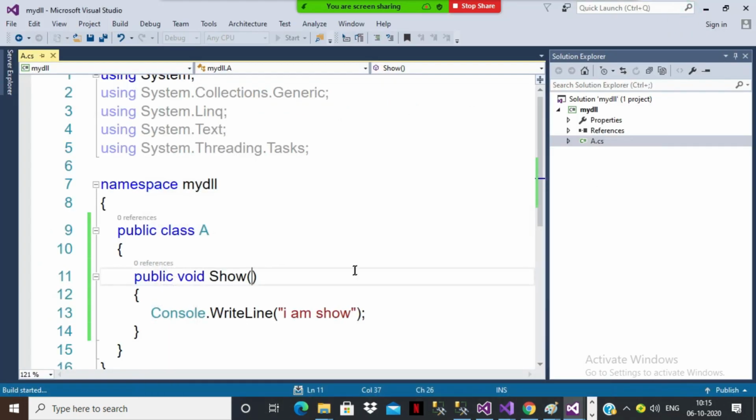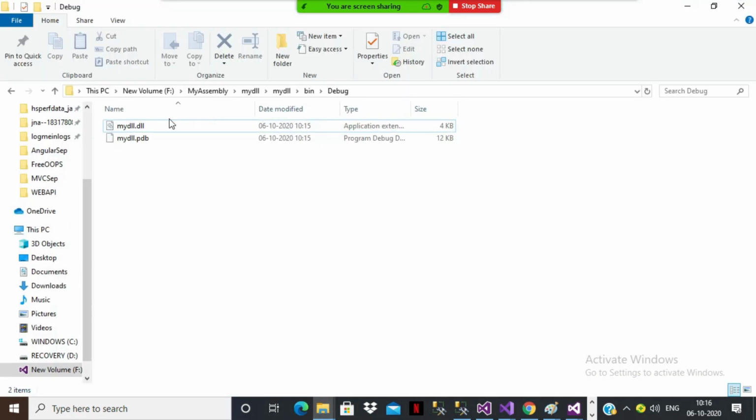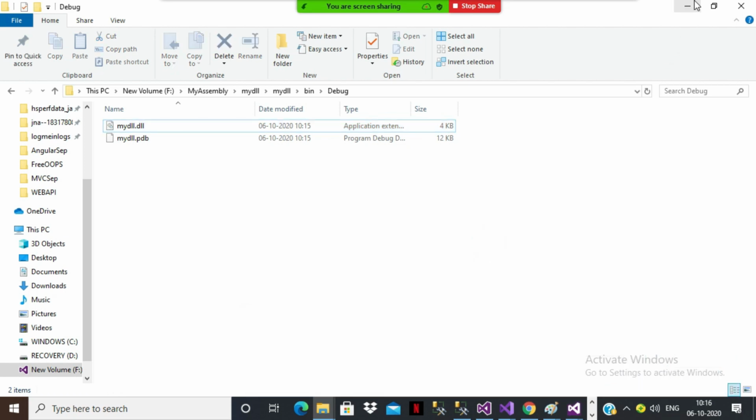Still the build is continuing. You got build succeeded. Go and check in that folder. Go to debug and see. Here one file is created with the name mydll.dll. If you observe clearly, the size of the file is 4 KB. Now I want to consume this DLL file in a console application.